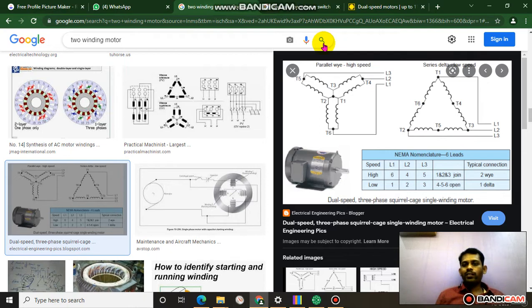Today you will learn to design a control panel to operate a dual speed 3-phase squirrel cage single winding motor. One motor, but two windings in this motor. How to design the control panel? Today you will learn in my channel. Let's start this.